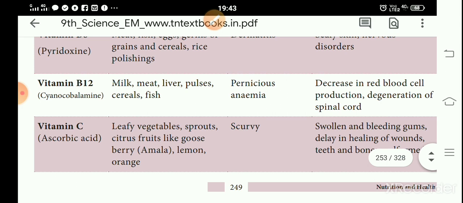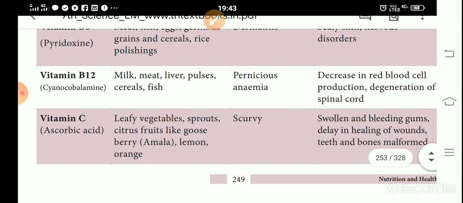Then the last water soluble vitamin is vitamin C. We call it ascorbic acid. All citrus fruits are included in this vitamin C. Example, lemon, orange. Let us see the sources of vitamin C. Leafy vegetables, sprouts, citrus fruits like gooseberry, amla, then lemon, orange. All these are rich in vitamin C.